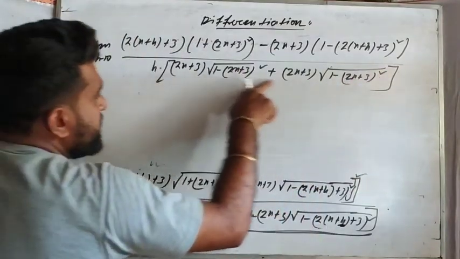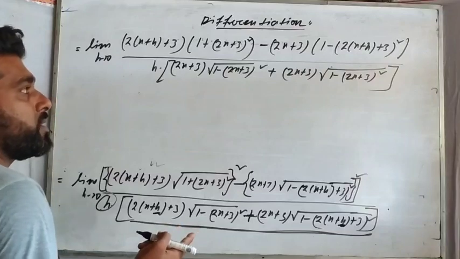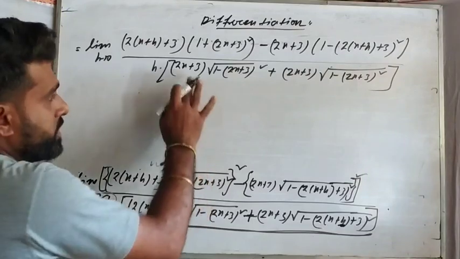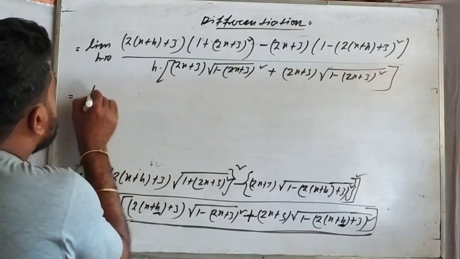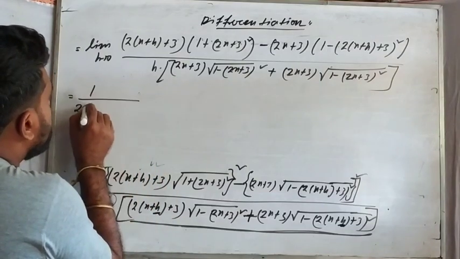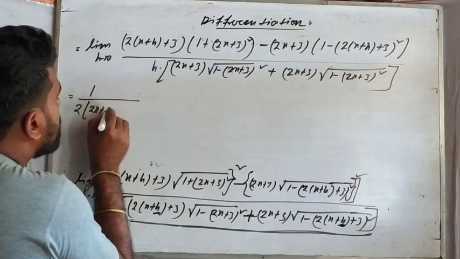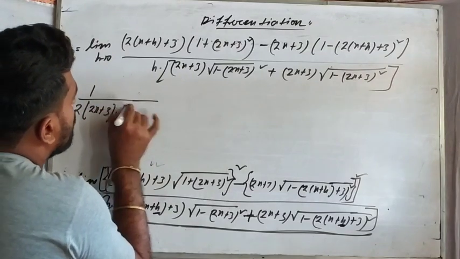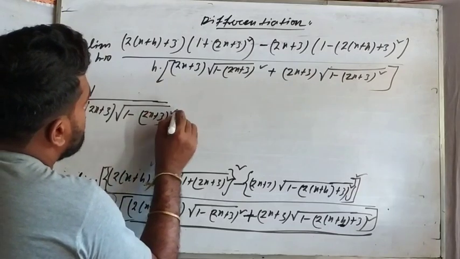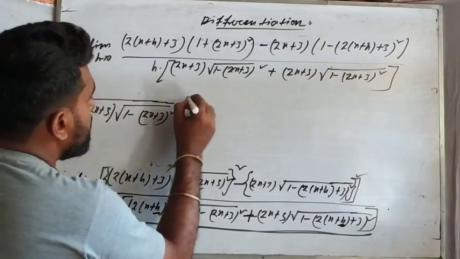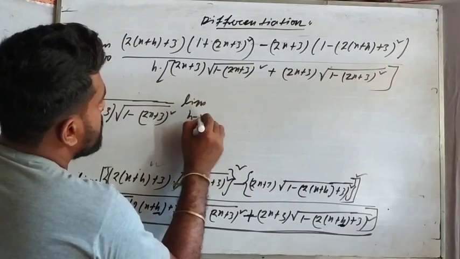You know, there is no h, but the expression is actually not equal to 0. इस middle में प्लस है तो 0 तो कभी नहीं होगा. अब दोनों के अंदर प्लस होके ऐसे लिख लो डायरेक्ट 2 into 2x plus 3 then root 1 minus 2x plus 3 whole square. Okay, and limit h tends to 0.